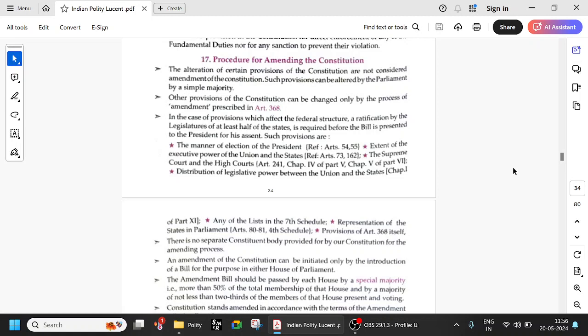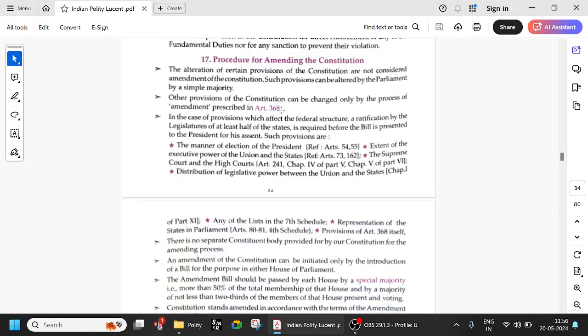Article 368 is the one which deals with the procedure for amending the constitution. The alteration of certain provisions of the constitution is not considered an amendment under Article 368. Such provisions can be altered by Parliament by a simple majority.